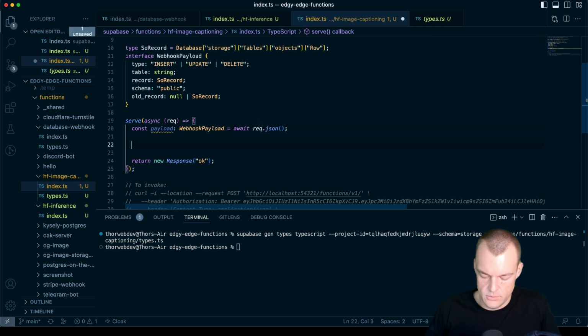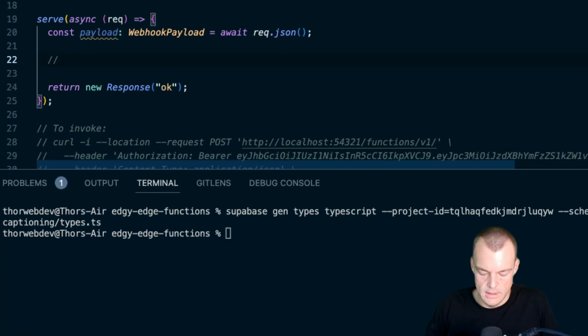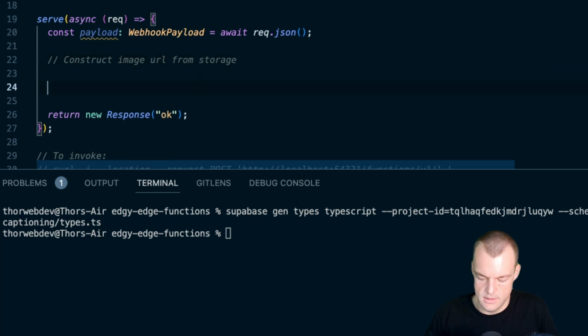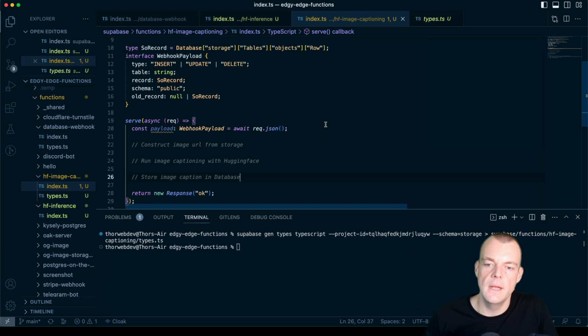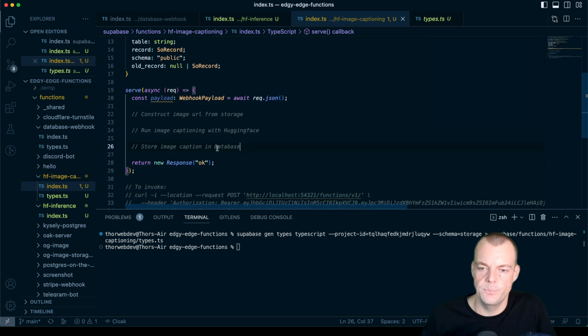And then there's a couple of things that we want to do here. We want to construct the image URL from storage. Then we want to run image captioning with Huggingface. And then lastly, we want to store the image caption in the database.